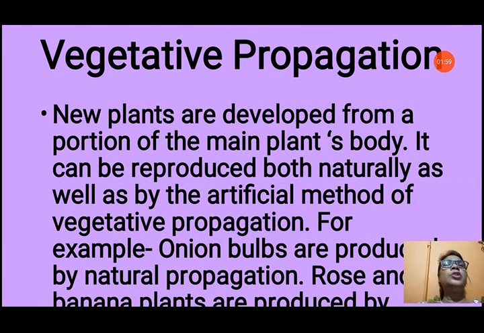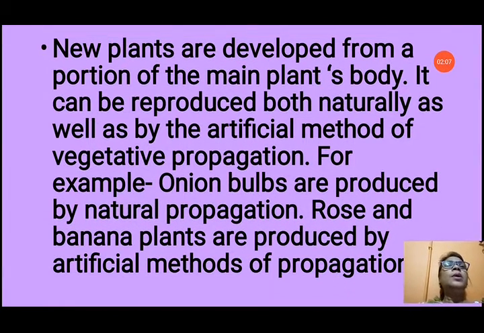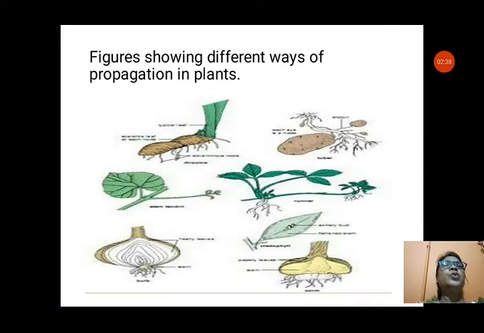So reproduction with the help of the vegetative part of the plant is known as vegetative propagation or vegetative reproduction. It can happen naturally, that means it occurs in nature, and we can also produce it by artificial methods by cutting the different vegetative parts of the plant. For example, onion bulbs are produced by natural propagation. That means if you keep an onion, then naturally it will grow green leaves when the winter starts coming. Rose and banana plants are produced by artificial methods of propagation. We cut the stem of the rose and banana, and we use this to produce a new plant.